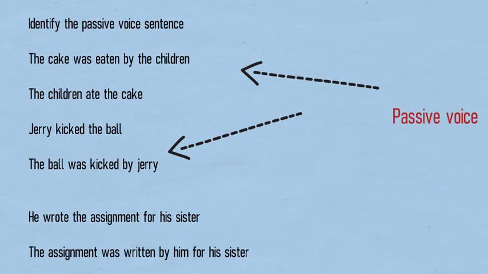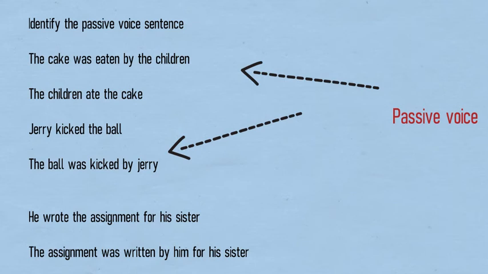Now if we see the active sentence, it starts with the subject, Jerry, and the object is at the end of the sentence, which is the ball. So keep in mind that in an active sentence, the major focus is the subject, while if you look at the passive sentence, the major focus is the object or the receiver, which is the ball.